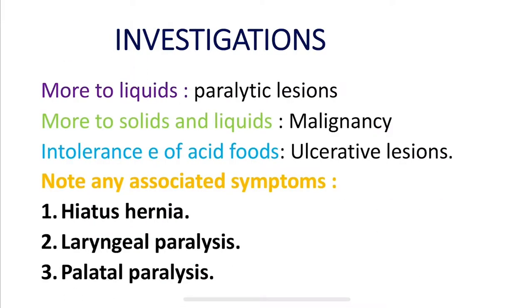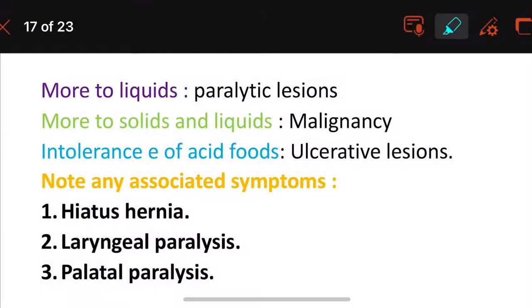Investigations, continuation. Painful swallowing is found more during the swallowing of liquids in case of paralytic lesions, whereas it is more to solids as well as liquids in case of malignancy. And the intolerance of acid foods is found in ulcerative lesions. What did we learn here?